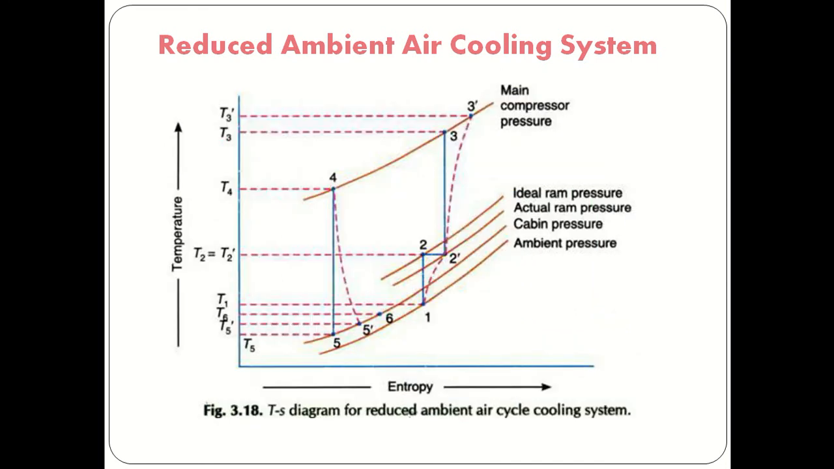Okay, now we'll see the TS diagram of the reduced ambient air cooling system. So 1 to 2 is the ramming process. Here on the TS diagram, we only draw the main air flowing through the devices. So main air is used for refrigeration. So 1 to 2 is rammed air. Then 1 to 2 dash is actual ramming. 2 dash to 3 is isentropic compression. 2 dash to 3 dash is the main compression process. And then 3 dash to 4,